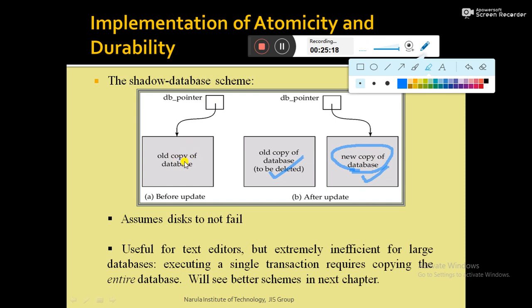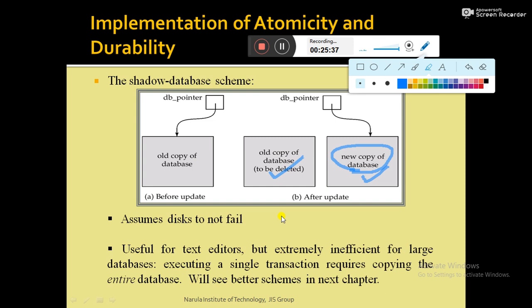Once the transaction executes successfully, all the instructions are executed and the paging operation has been done by the operating system, the transaction moves to the committed state.